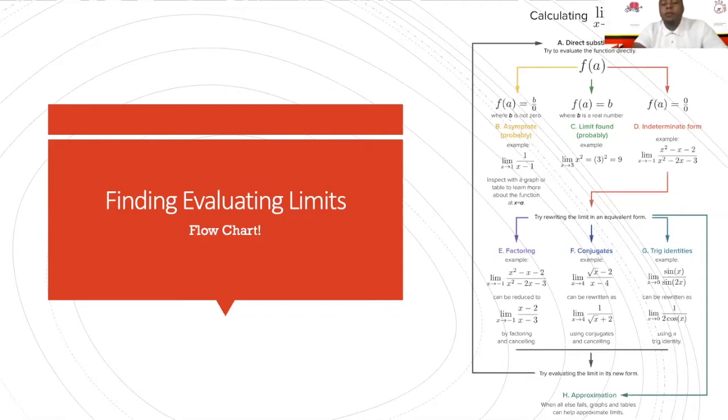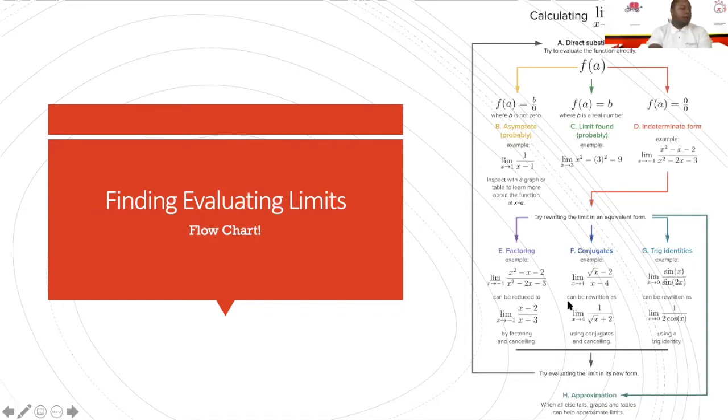The first thing I would suggest for you to do is factor. So typically if you have a rational function, which just means a fraction with variables, see what you can do to factor out the top and factor out the bottom to see what you can reduce and see if anything can cancel. And then like in this example here, when we're factoring x squared minus x minus 2 over x squared minus 2x minus 3, when we factor everything out, something cancels and we're left with x minus 2 over x minus 3. Now we're not getting a 0 in the denominator, so we can evaluate that function by just plugging it in.